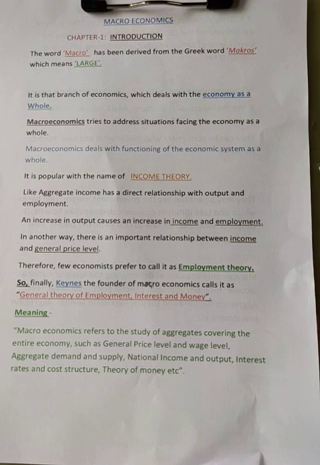Okay. And in another way we can say there is an important relationship between income and general price level. So when the income increases, the price level also increases. Why? The demand will be increased. So when the income of the people increases, demand for goods and services also increases. So here macroeconomics explains the general price level, but microeconomics explains the individual price, the individual behavior. Microeconomics always deals with the individual behavior of an economy.